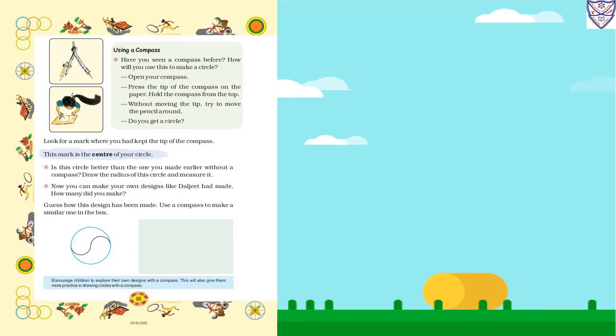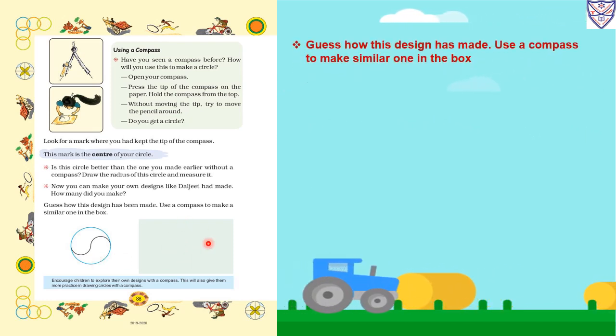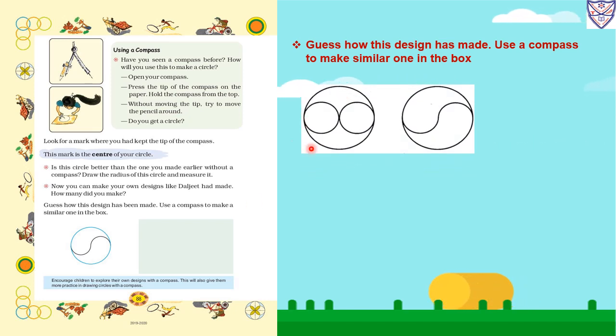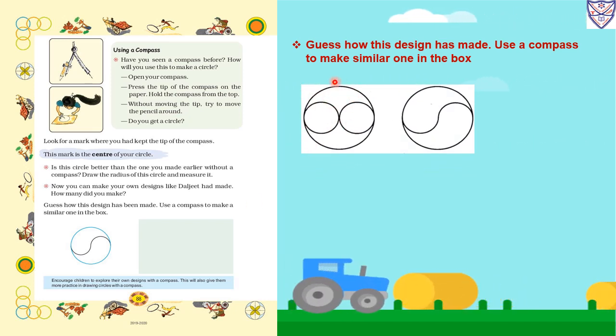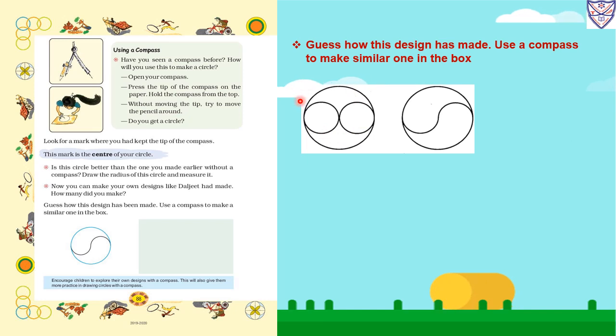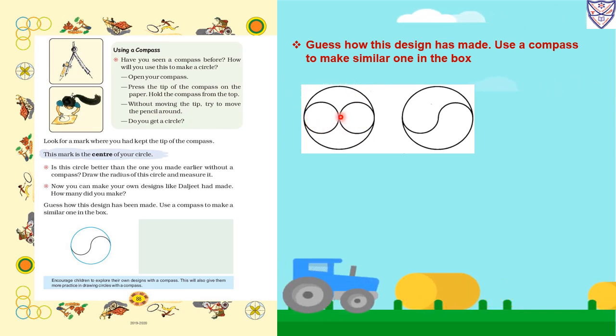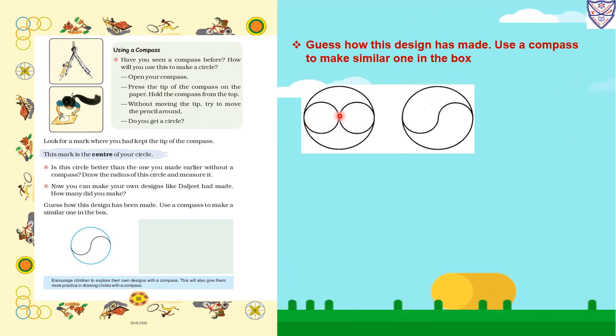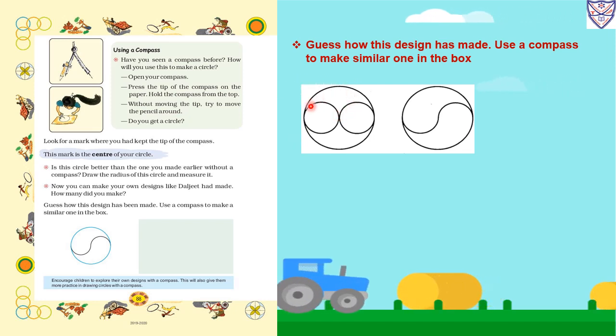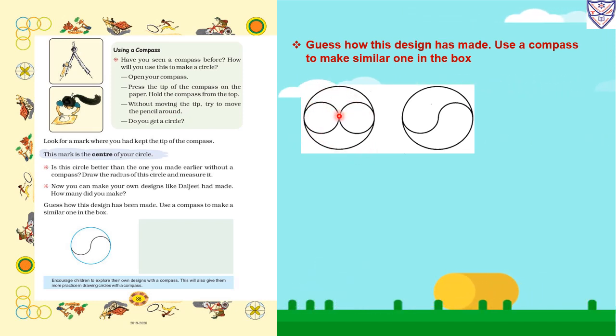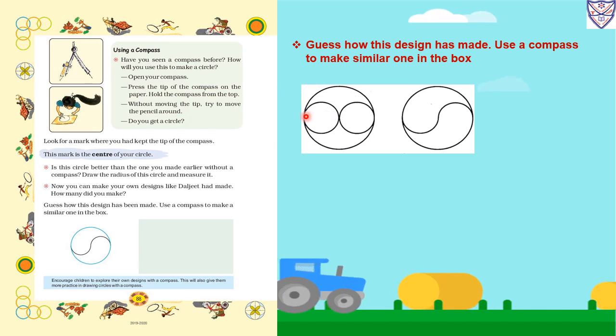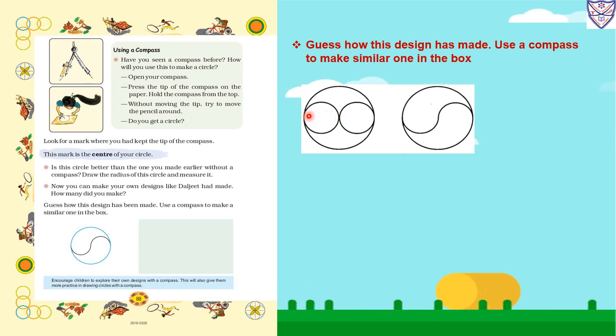Now guess how this design has been made. Use a compass to make a similar one in this box. So you have to make a design similar to this one in the box. See how we will draw this design. First we will draw the outer circle with the help of a rounder. We will keep an end point at the center of the circle and we will draw the circle with the help of a pencil. Okay, now from the center, this much radius we will measure with the help of a scale.